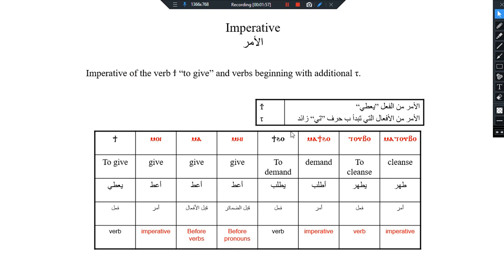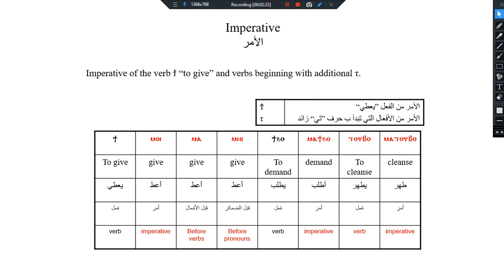There are other verbs beginning with t. Those verbs, we add m in front of the verb, ma. For example, the verb t in imperative form becomes moi. And the t, if it is compound with other verbs, becomes ma.